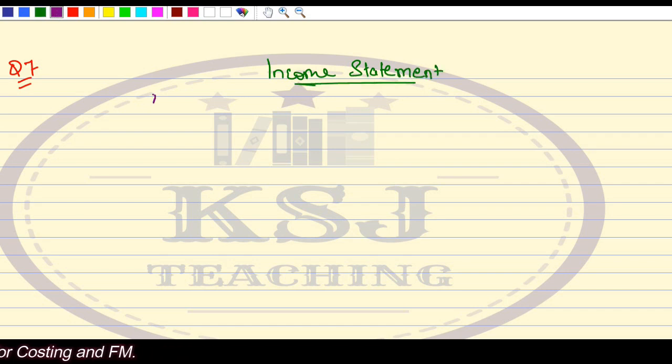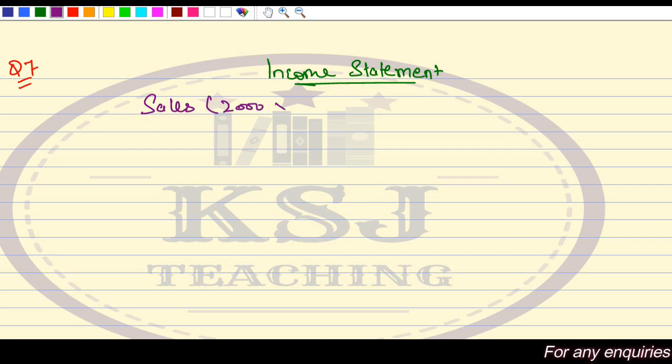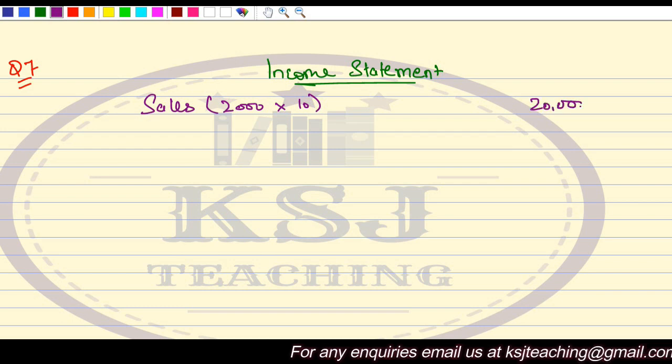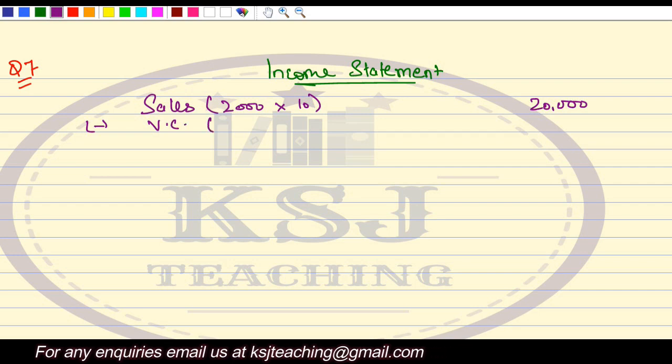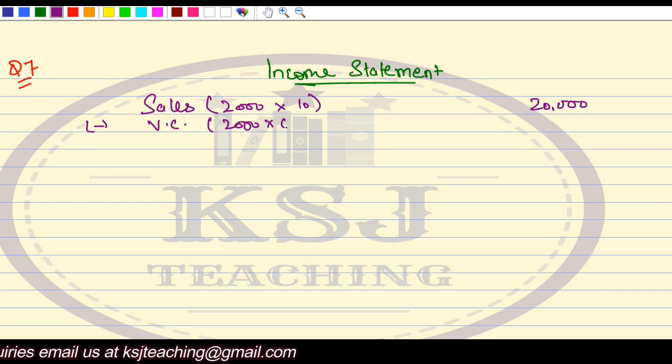Great. Sales is 2000 units multiplied by 10 rupees per unit. So total 20,000, that is given to you, right? Less variable cost. Now variable cost is on 2000 units multiplied by 6, that is 12,000.